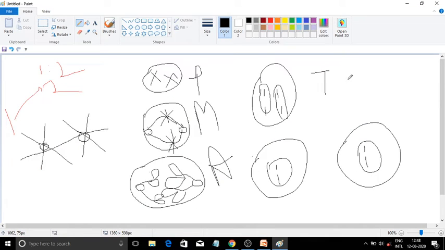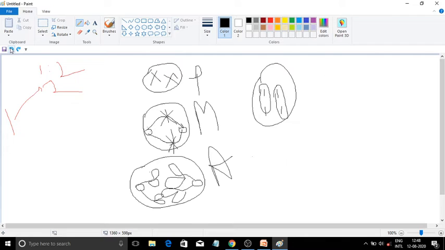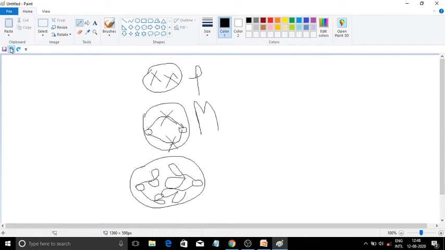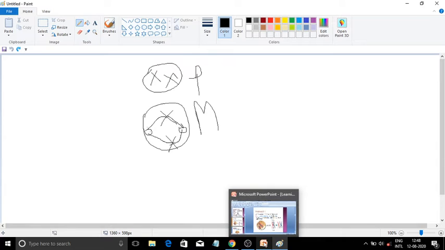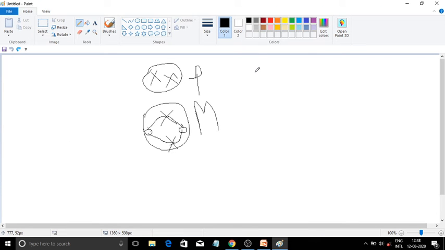Okay, so what happened over there is a pretty easy thing. What I was saying, crossing over. See, two chromosomes over here, they are in pairs. Now these two portions get transferred.